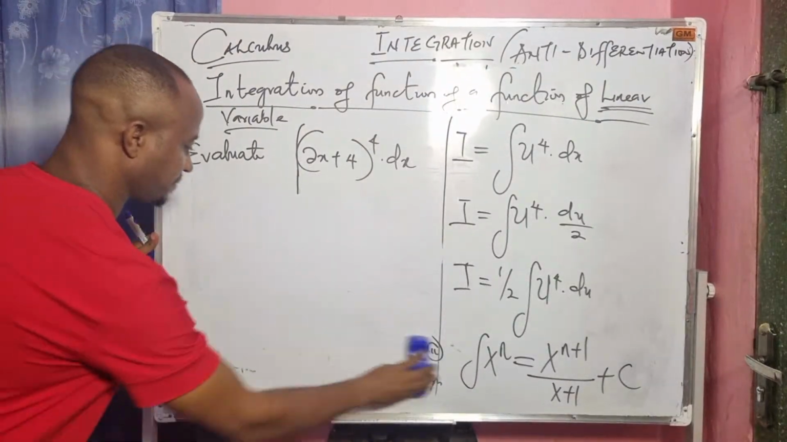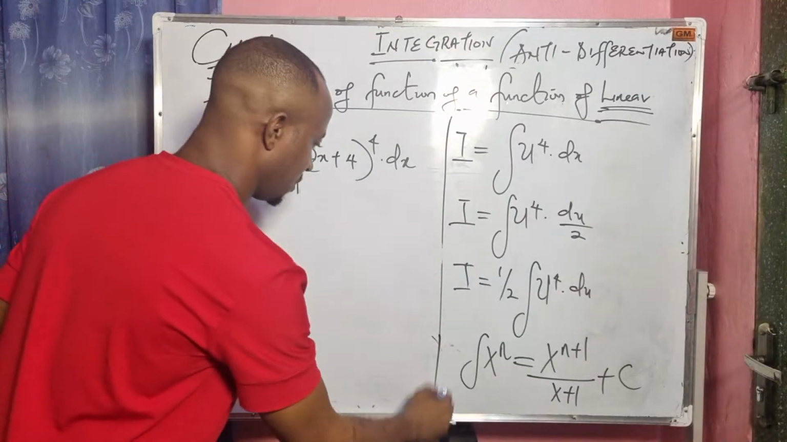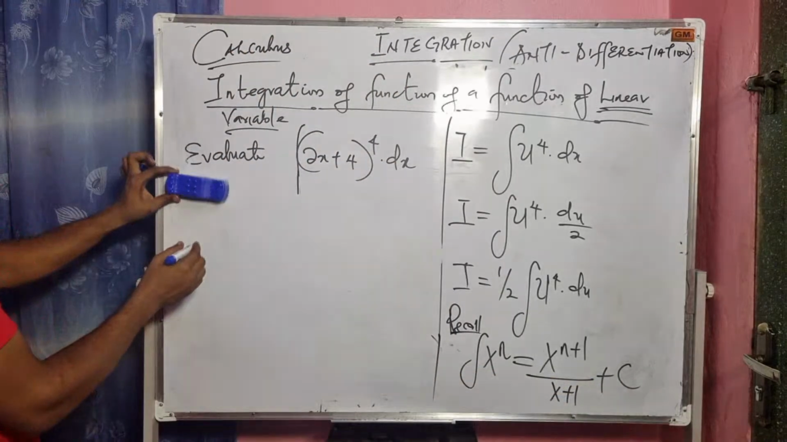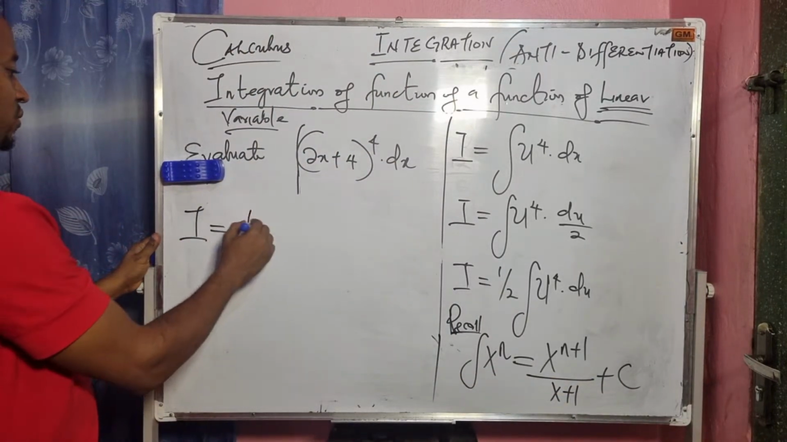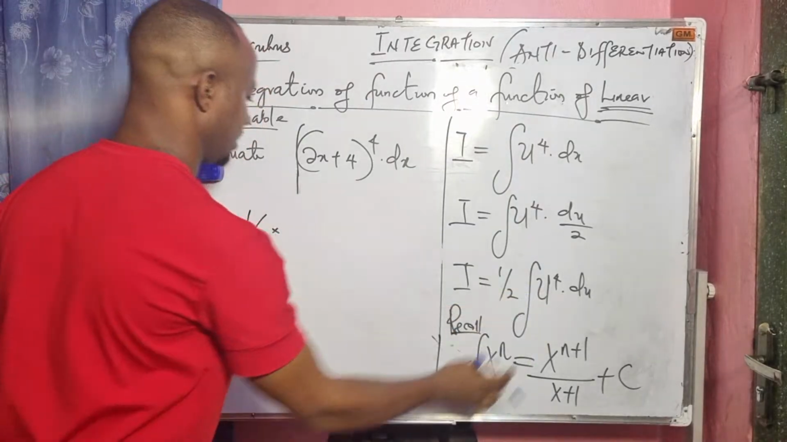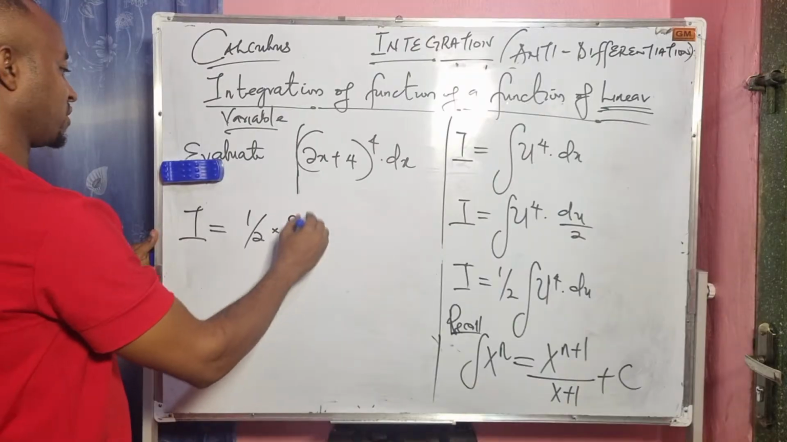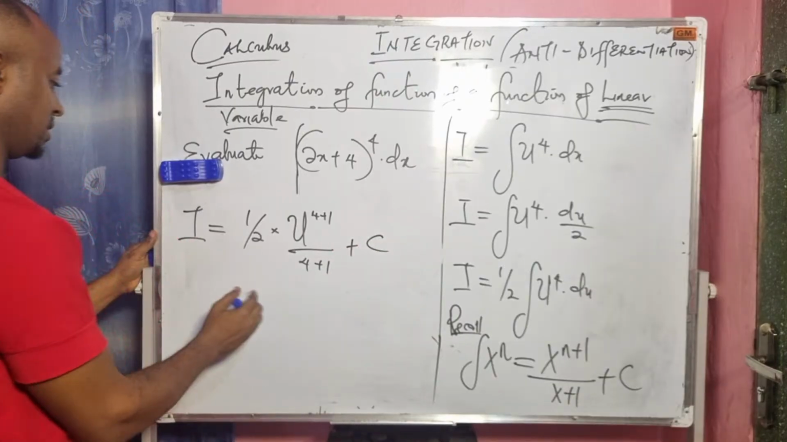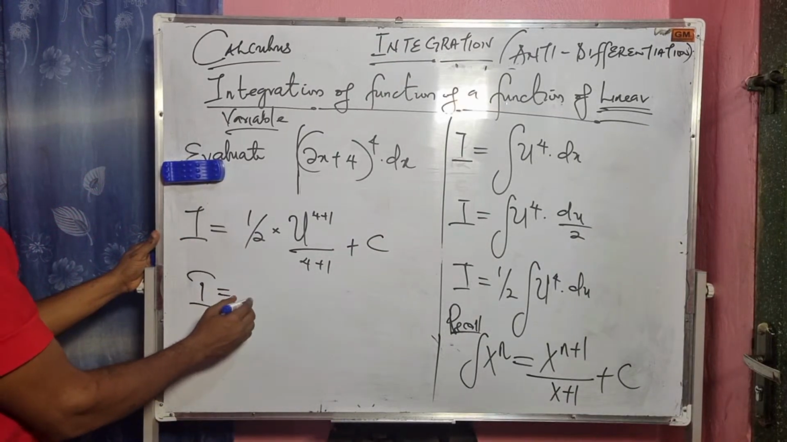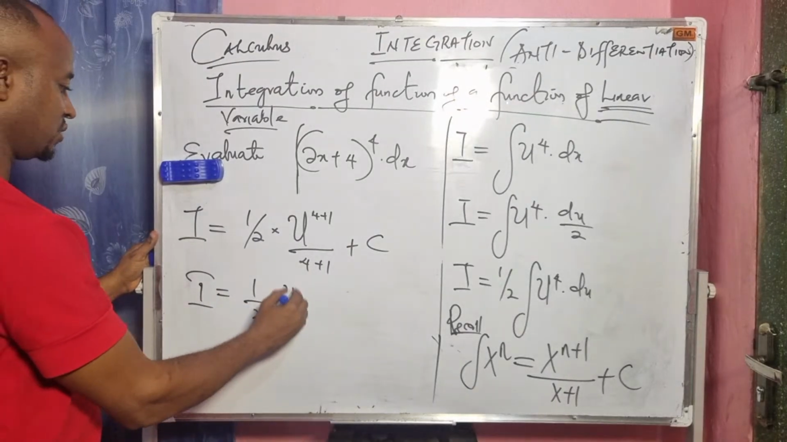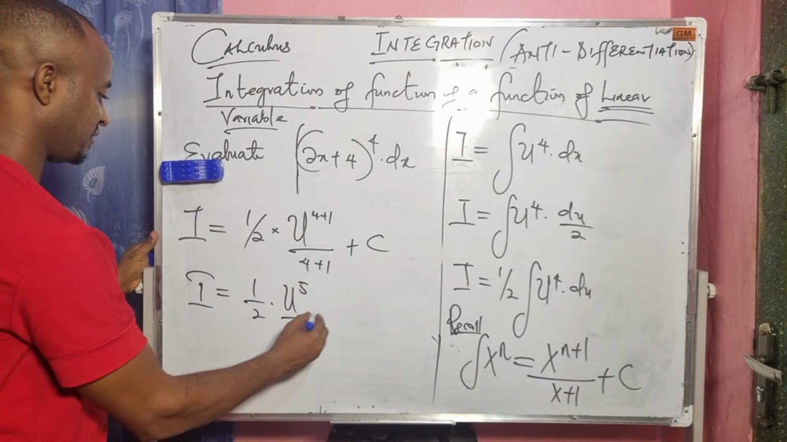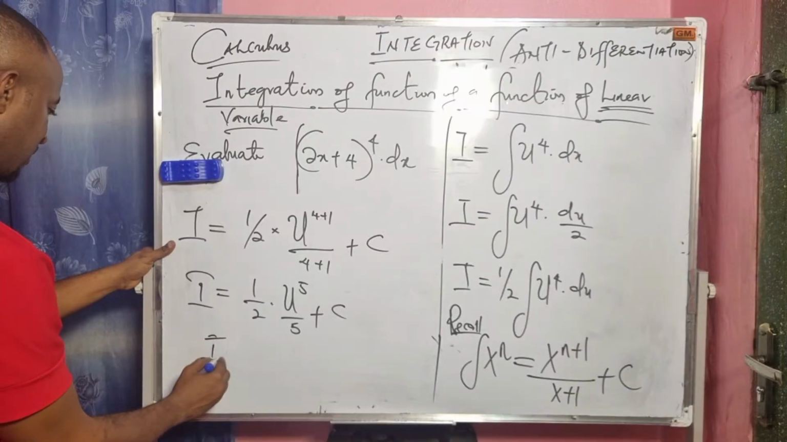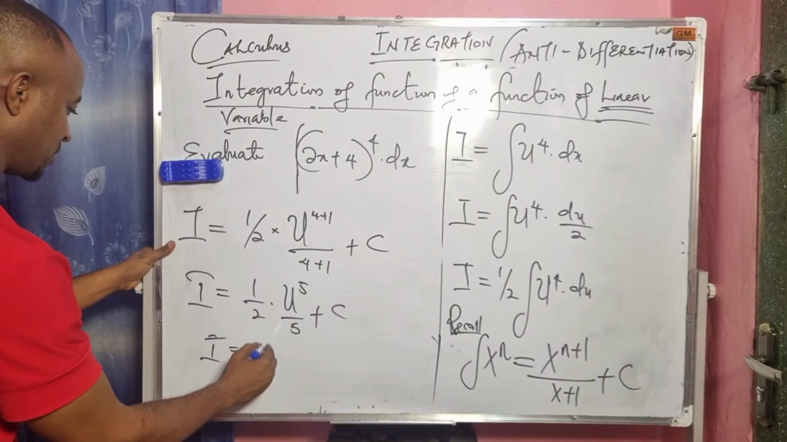Recall that this is equal to this. So that means our I becomes 1 over 2 times, integrating this, u to the power of 4 plus 1 over 4 plus 1, then plus c. So here we have I equals 1 over 2 times u to the power of 5 over 5 plus c. So this will give us I equals 1 over 10 times u to the power of 5.